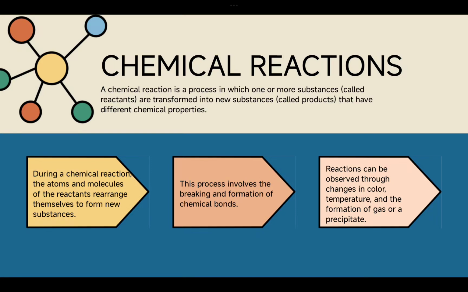During chemical reactions, the atoms and molecules of the reactants arrange themselves and form new products. The old bonds break and new bonds form in the form of chemical bonds.